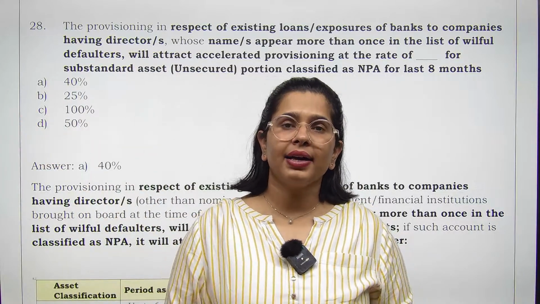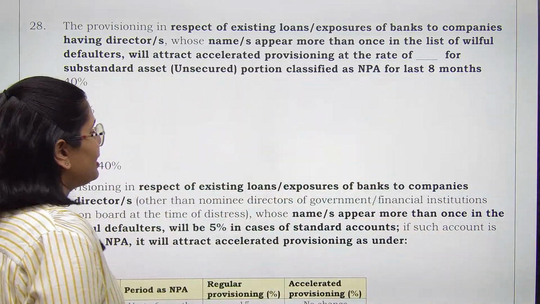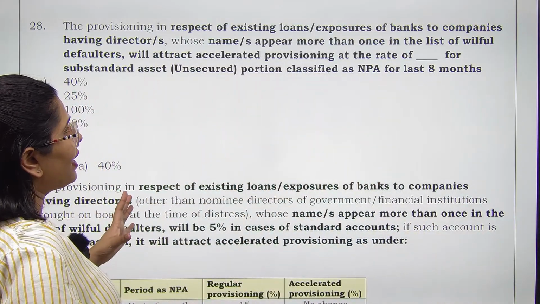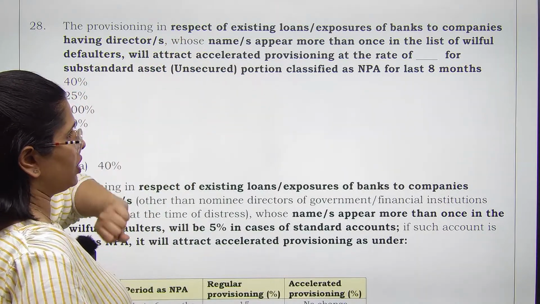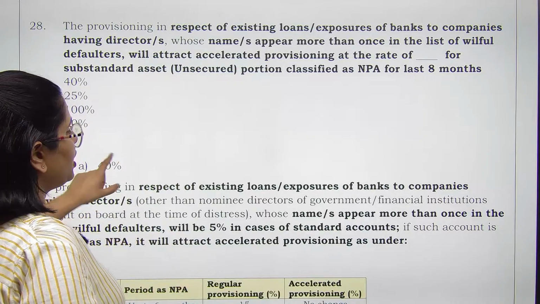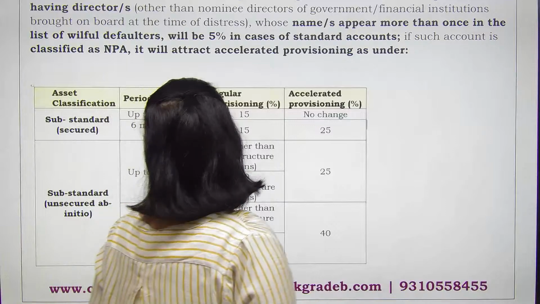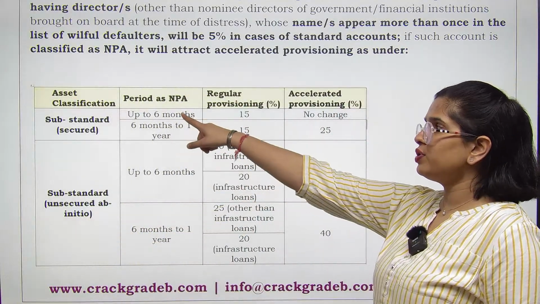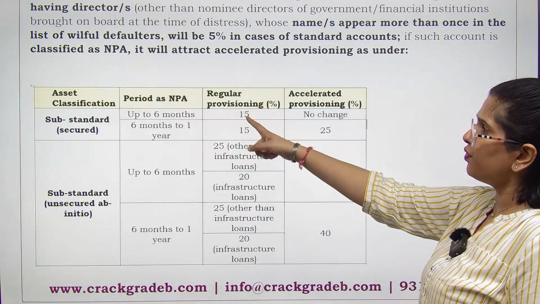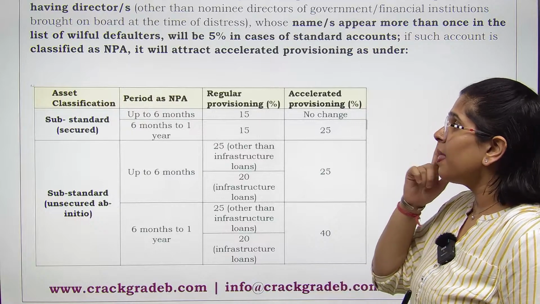व्हाट डू वी मीन बाय एक्सेलरेटेड प्रोविजनिंग? एडिशनल प्रोविजन यू नीड टू क्रिएट. दिस इज डिफरेंट for all the kinds of assets, but for substandard asset with unsecured portion for last 8 months, you need to create a provision of 40%. So this is the list. You can see substandard asset, if it is a secured portion, up to 6 months if it is NPA, regular provisioning 15%, accelerated provisioning, no need.